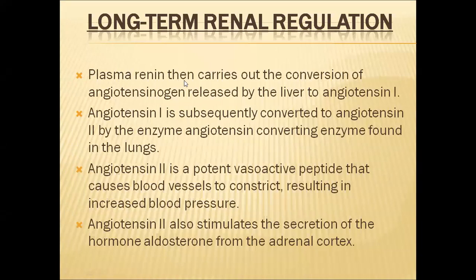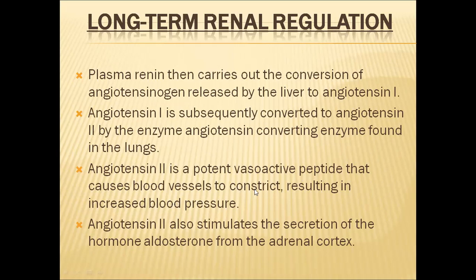So plasma renin: the renin will be sent into the plasma, and plasma will carry this renin into the systemic circulation. Angiotensinogen will be converted into angiotensin 1. This angiotensinogen is released by the liver. Later the angiotensin 1 will be converted into angiotensin 2. Usually it will be done in the lungs with the help of angiotensin converting enzyme, which is called ACE. Now angiotensin 2 is a potent vasoactive peptide.